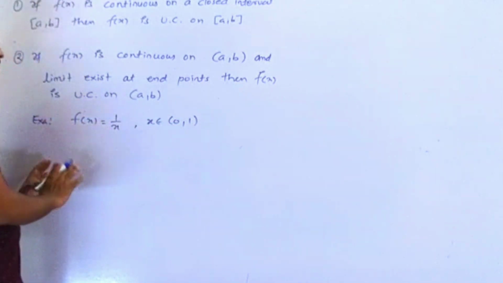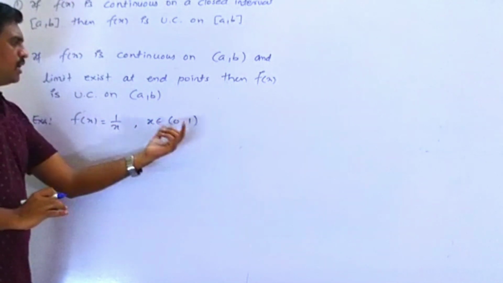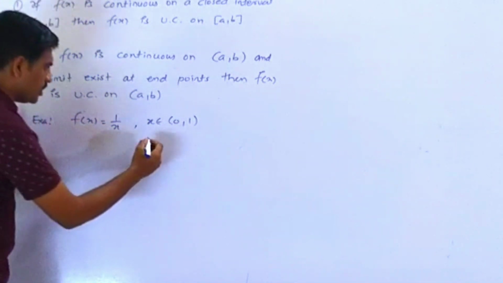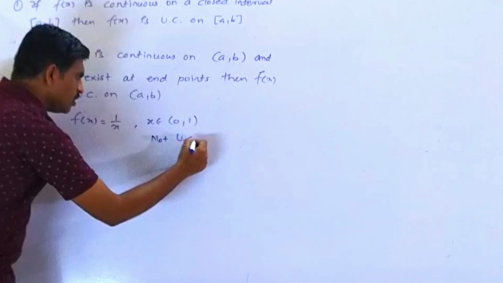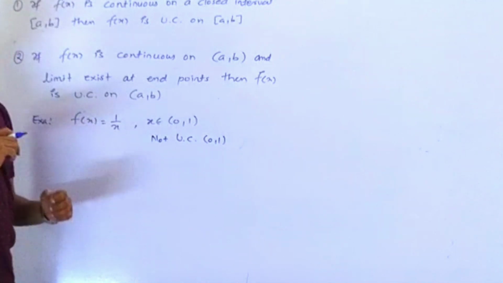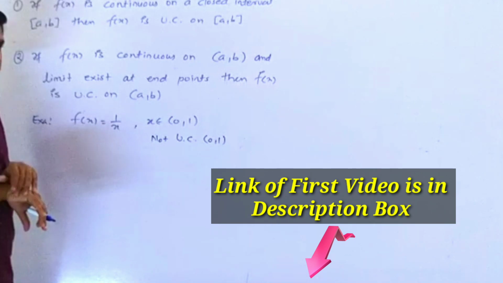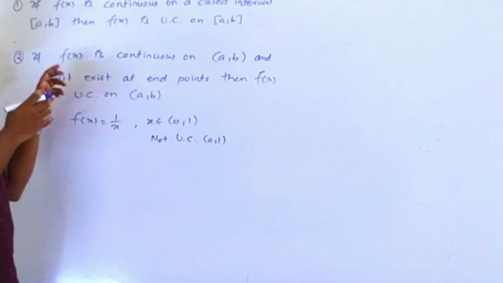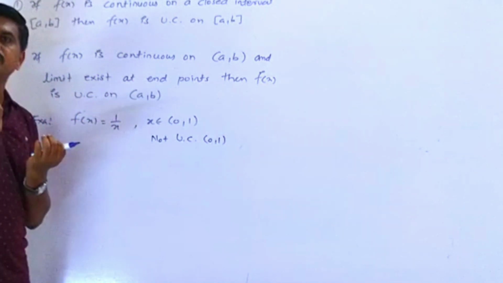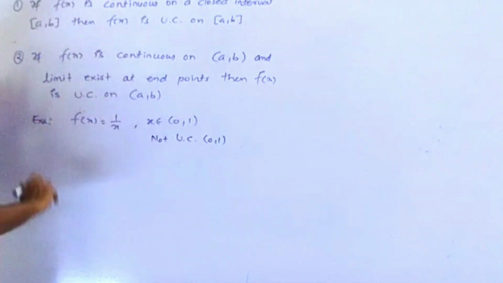So for this scenario, we can say f of x equals 1 by x is continuous in the open interval (0, 1), but the same function is not uniformly continuous on the open interval (0, 1). You should definitely watch the first video to see why it is not uniformly continuous. So this result is important because it gives one path to check whether some functions are uniformly continuous or not.